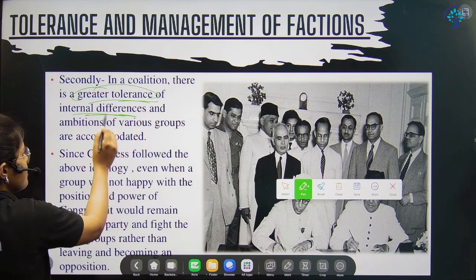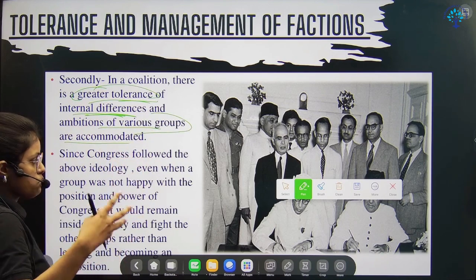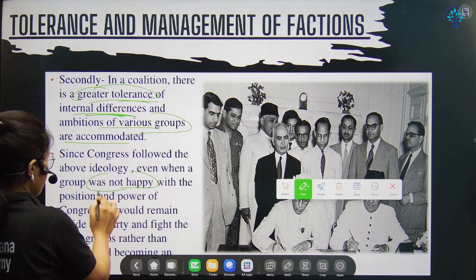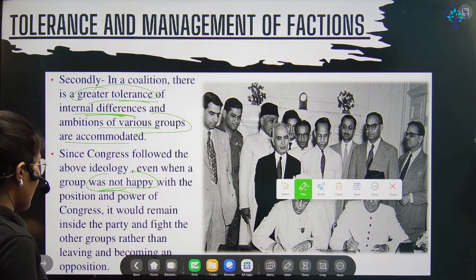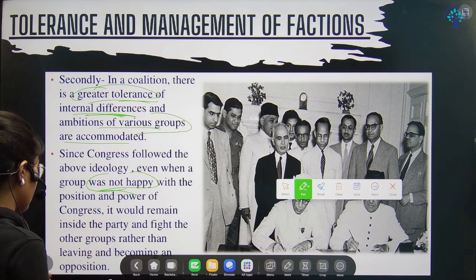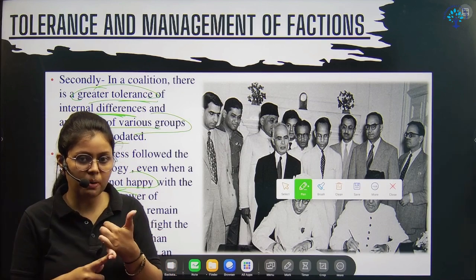Despite the internal differences, their various aims and ambitions were accommodated, even when the group was not happy. So even when the group was not happy, there was no major fight. They would come, sit together, and have their talk, right? And there was also the choice of leaving the Congress. If you're not happy, the Socialist Party emerged from the Congress.